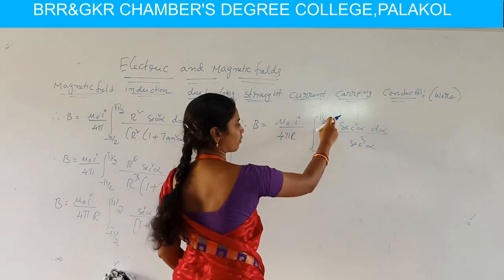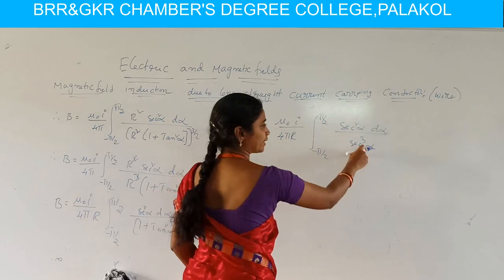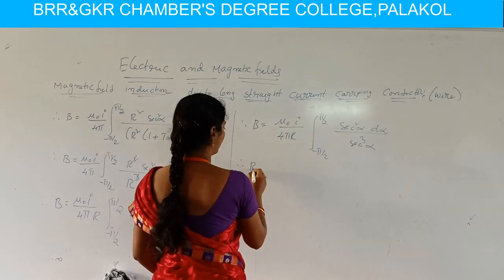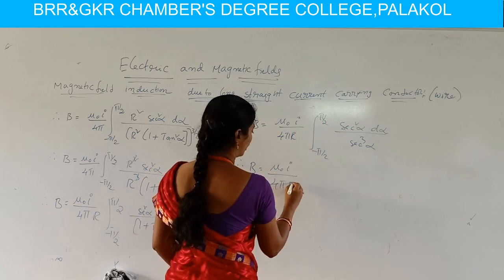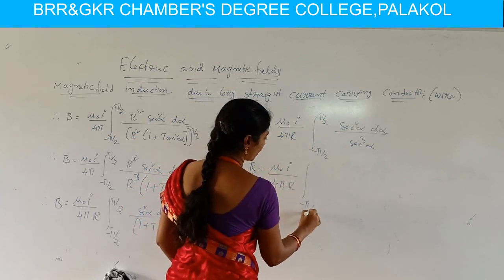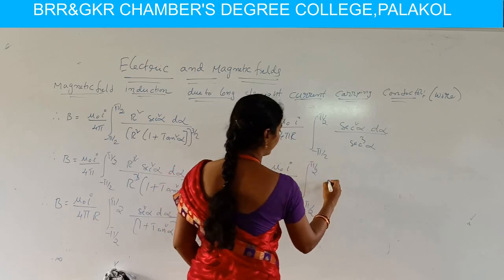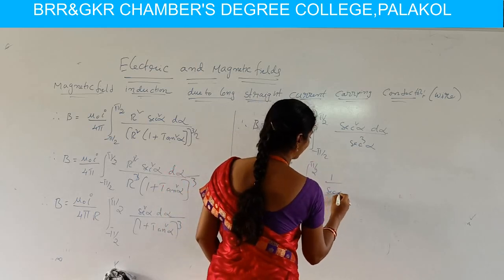So secant square alpha by secant cube alpha, cancelling the secant square term, we have B equal to mu naught I by 4 pi r integral minus pi by 2 to plus pi by 2 of 1 by secant alpha d alpha.